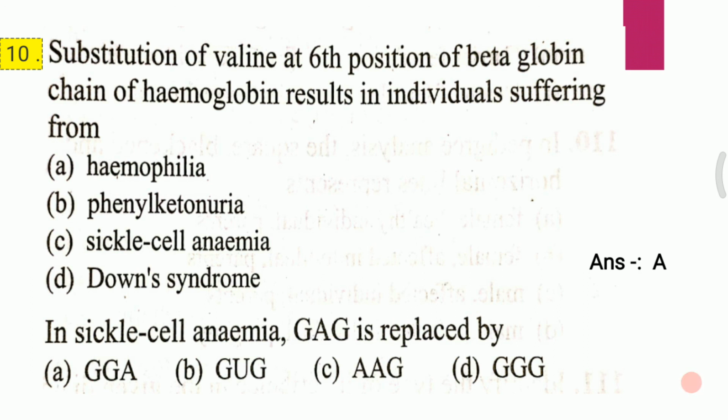Question second. In sickle cell anemia, GAG is replaced by A. GGA. B. GUG. C. AAG. D. GGG. In sickle cell anemia, GAG is replaced by, and the answer to the second question is B, that is GUG.